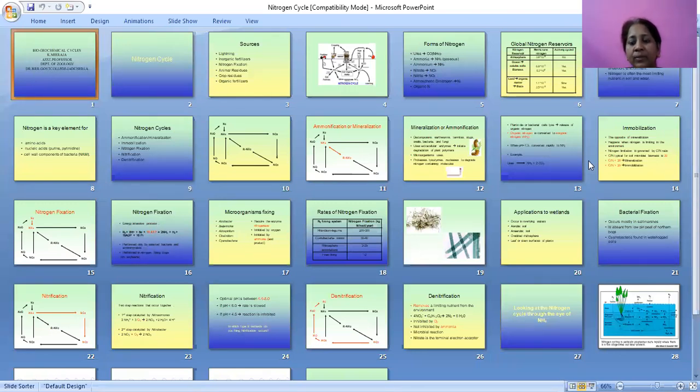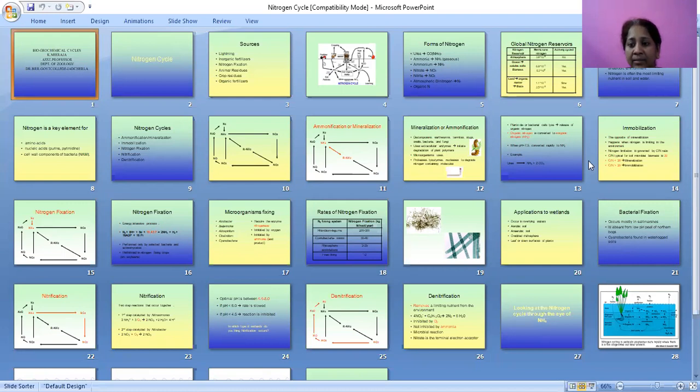Today we are going to discuss, under biogeochemical cycles, the nitrogen cycle. As we all know, nitrogen is an important element.